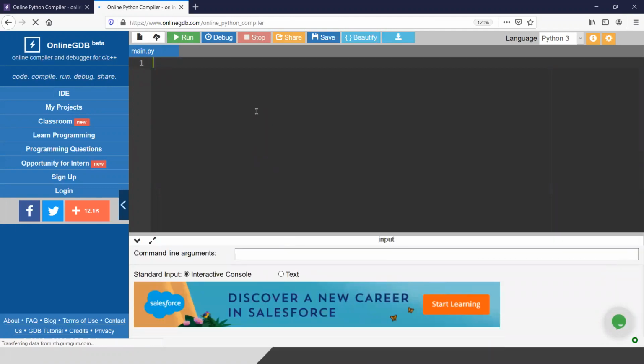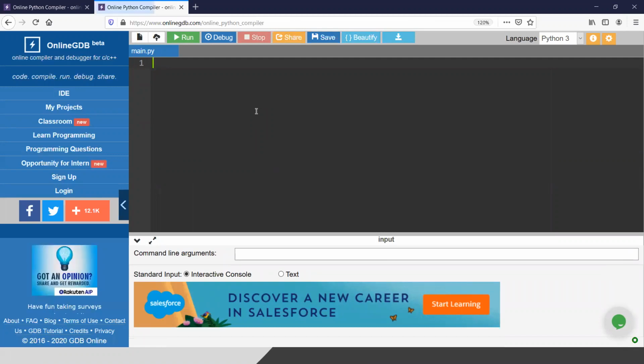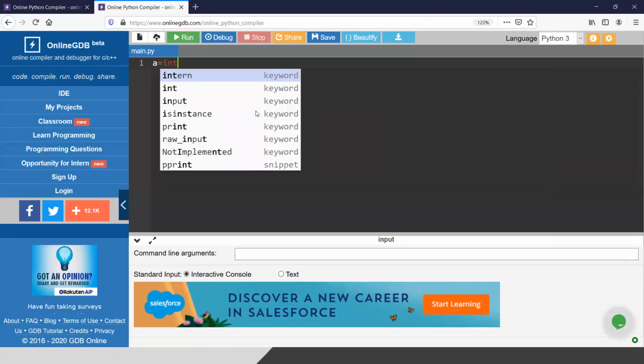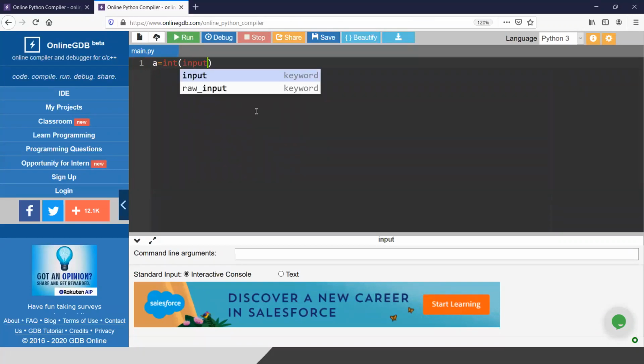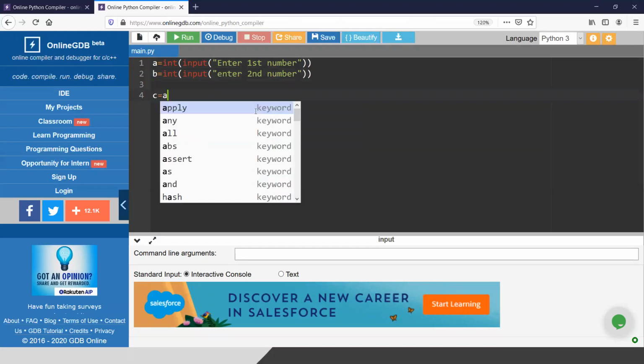So it is asking for the maximum number from two different values. To take input from the user, what should I do? I have to write this sentence. Some of you already know that. It is very easy, and if you do not know, this is the simple syntax. Enter first number. That's all. Enter second number. That's all.